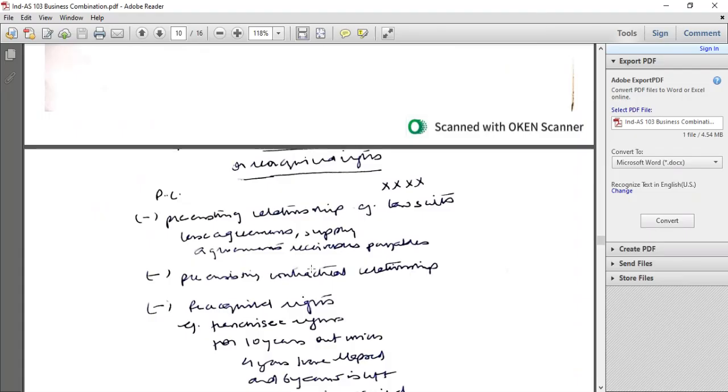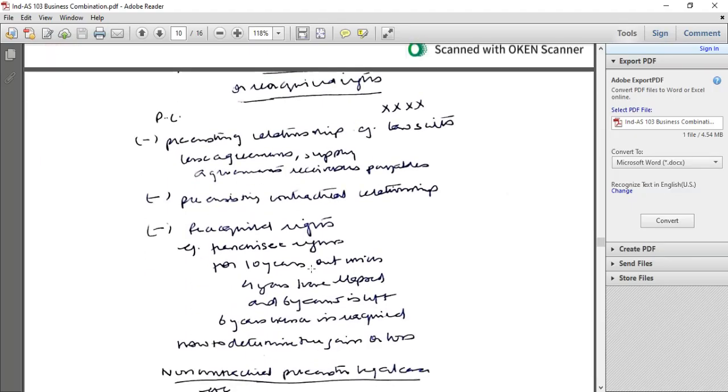Pre-existing relationships: reacquired rights, lawsuits, lease agreements, supply agreements, receivables, payments, pre-existing contractual relationship minus reacquired rights. How to determine gain or loss on reacquired rights? Lower of market price minus carrying value in the books, or penalty amount for cancellation.